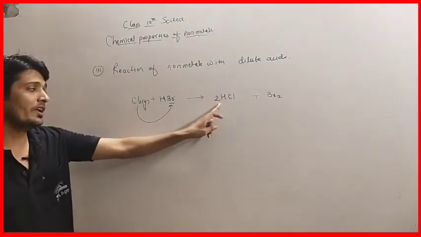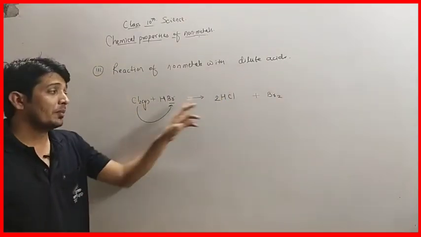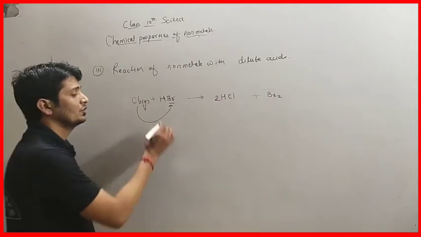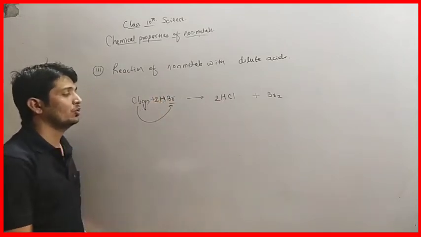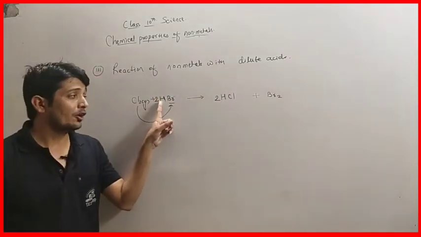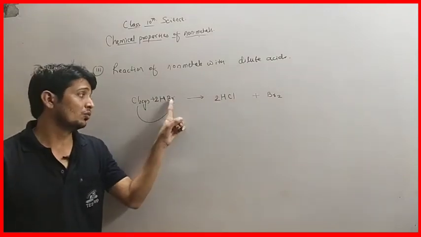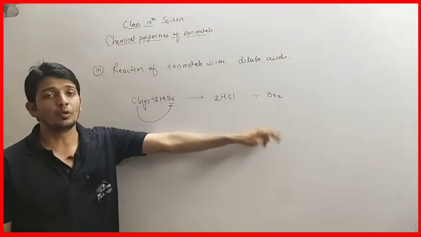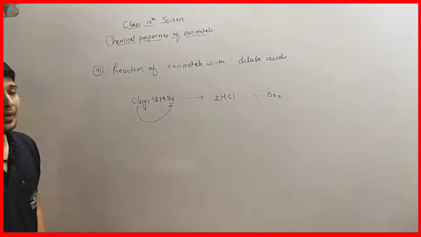Now we have 2 chlorine here, and here also 2 chlorine. But hydrogen here we had 2 atoms, so we have to multiply here also by 2. Then our hydrogen will get balanced. We have 2 bromine, here we have again 2 bromine. So now the reaction is balanced.